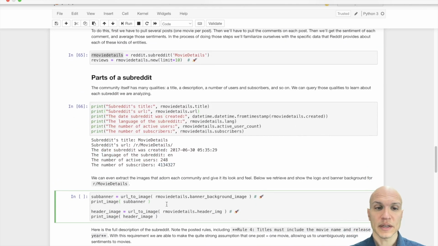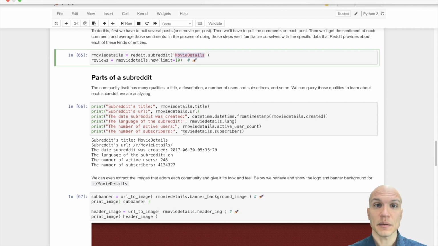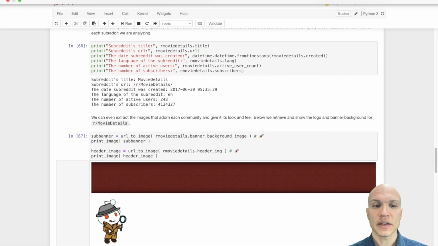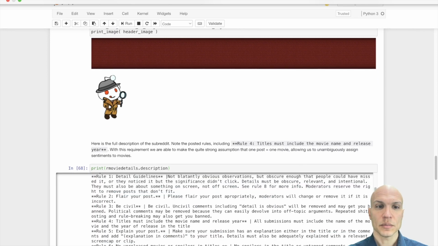As we go deeper, there are other assets. There's an underlying object in Python representing the qualities of every subreddit when we enter the name of any subreddit right here. That'll also give us its banner and its little header image. We can also pull out its description. And actually, if we look at Rule 4: titles must include the movie name and release year.